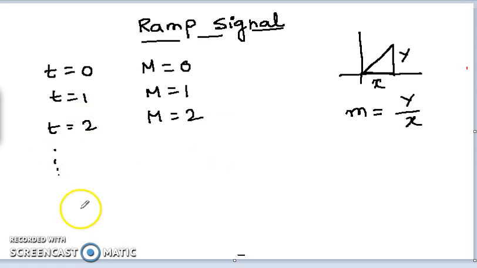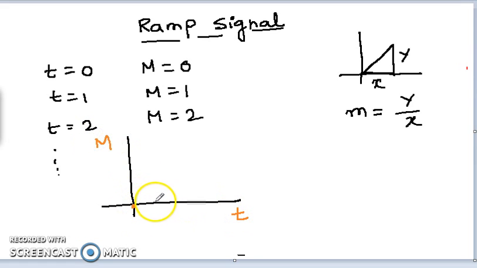So if I draw this in a graph, how will the points be plotted? This is the t axis and this is my magnitude. If this is 0, if this is 1, this is also 1. So my next point is here. Now if this is 2, my next point is at 2. So my point is here. If I join these points, it has this type of feature.